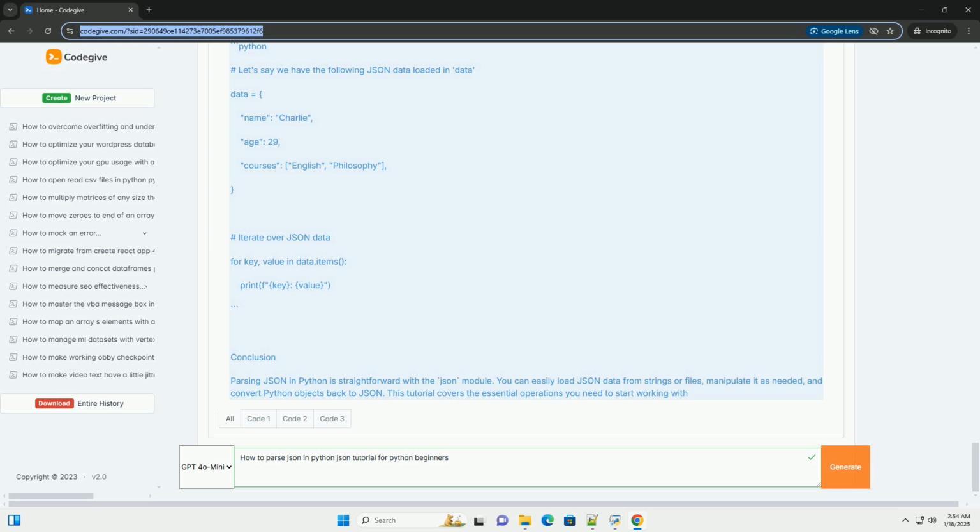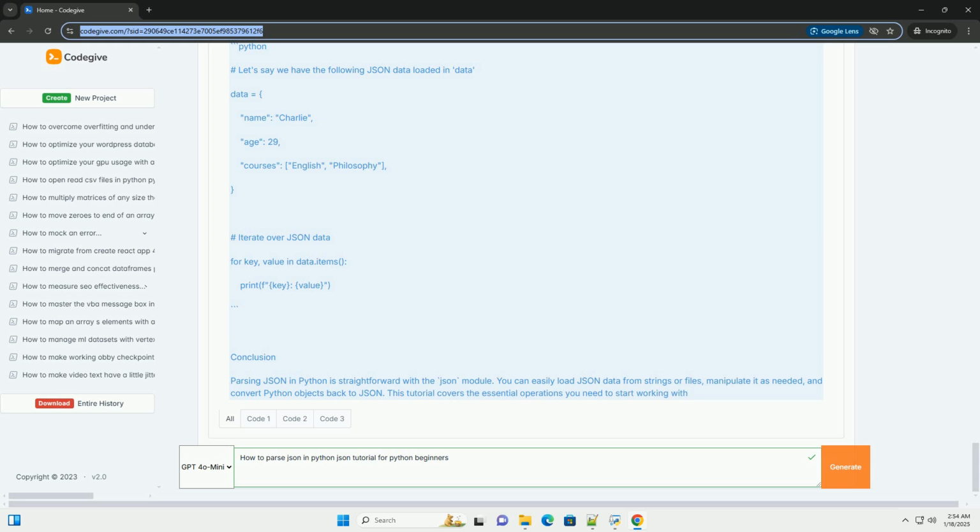5. Common operations with JSON data. Accessing data. JSON data can be accessed like Python dictionaries. Modifying data. You can modify the data structure just like a dictionary. Iterating. You can iterate through the keys and values in a JSON object. Example of iterating over JSON data.